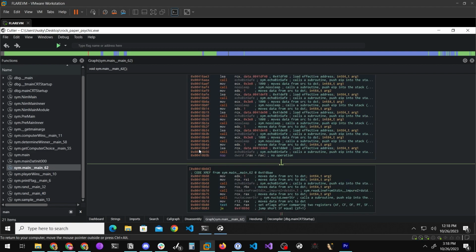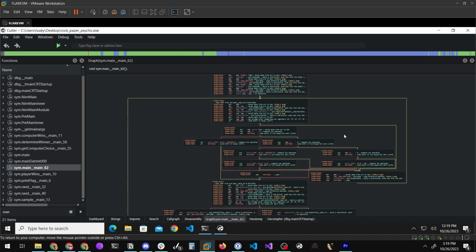As we work through this program, we basically want to figure out a couple things. The way to get the flag in this program is to win against the computer. So ostensibly, there's going to be some point in this program where the evaluation takes place, whether you won or the computer won. As a result of that, it's going to run the part of the code that actually happens when you win. Now, the way it's set up now, we're never going to get to that part of the code because the computer always knows what you're picking, and it will always be able to pick the corresponding counter to whatever you're picking.